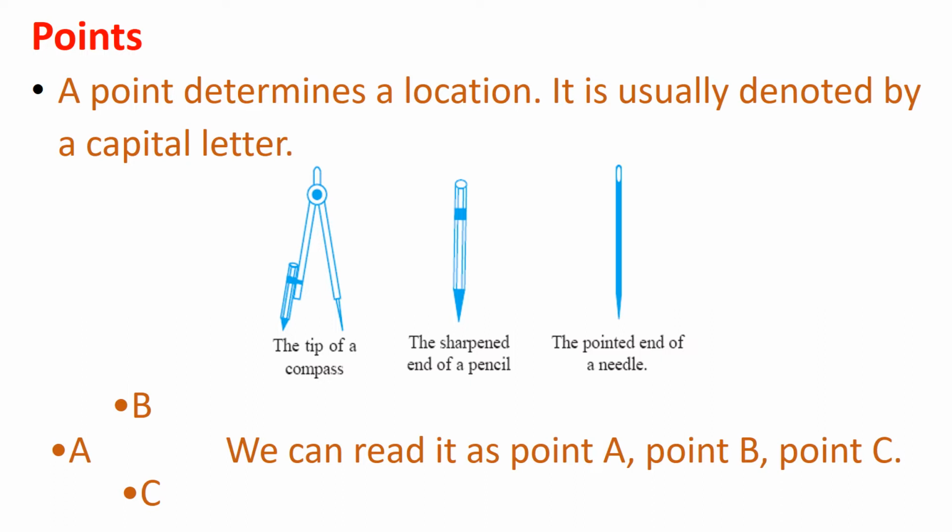Some models for a point are given: the tip of a compass, the sharpened end of a pencil, the pointed end of a needle. If you mark 3 points on a paper, they are denoted by single capital letters like A, B, C. We can read them as point A, point B, point C.